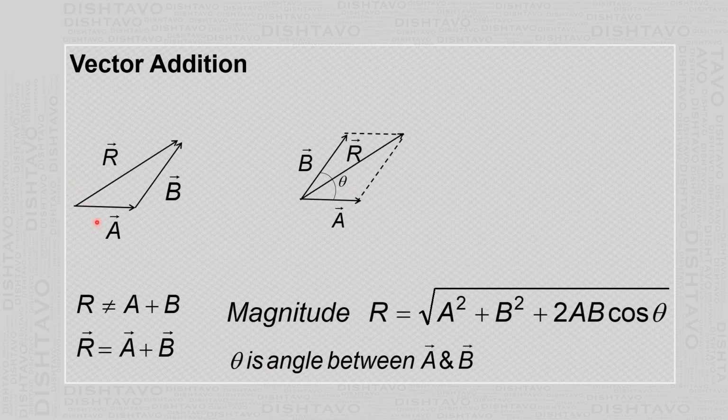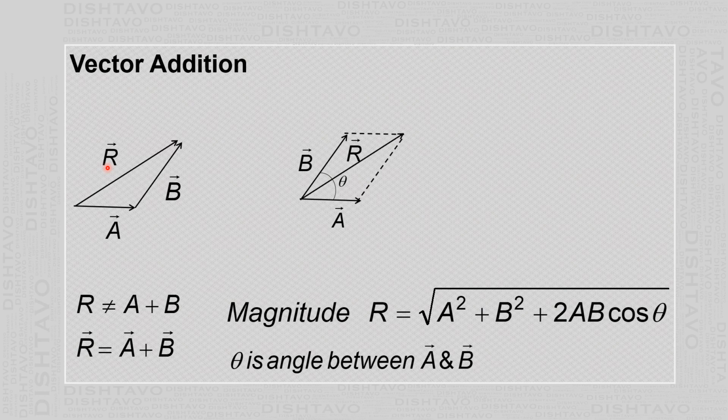Suppose there are two vectors, vector A and vector B, and you want to represent these two vectors by a single equivalent vector. For the first vector, this is the tail and this is the head. The second vector can be anywhere. You can move it, and you should move it in such a way that the tail of the second vector touches the head of the first vector. Then a vector drawn from the tail of the first vector to the head of the second vector is equivalent to these two vectors, and that is called a resultant.